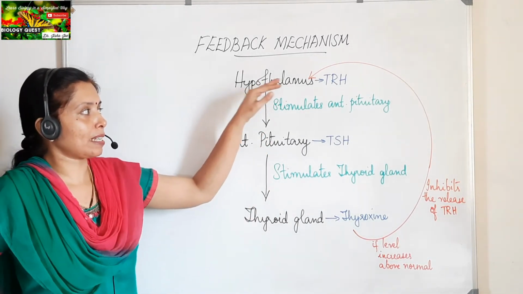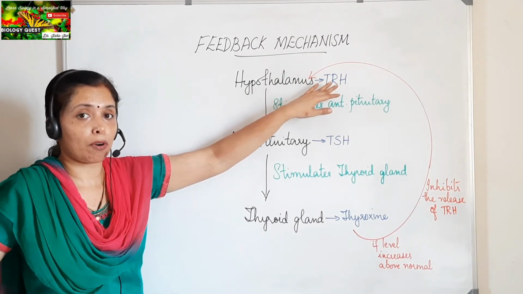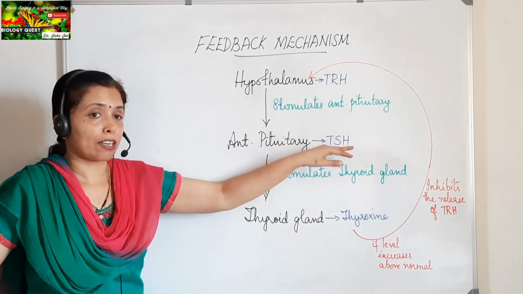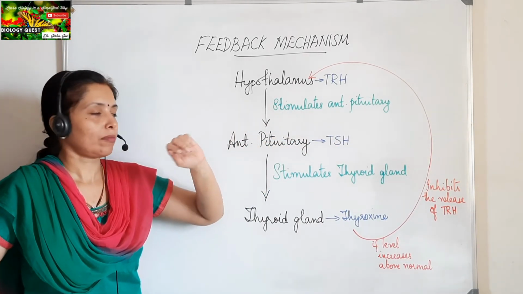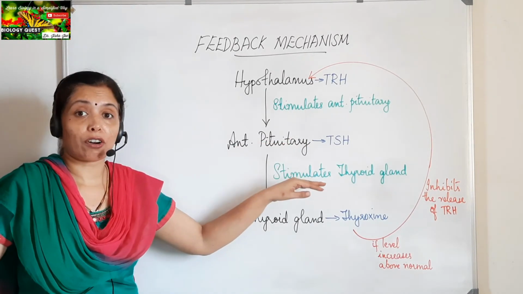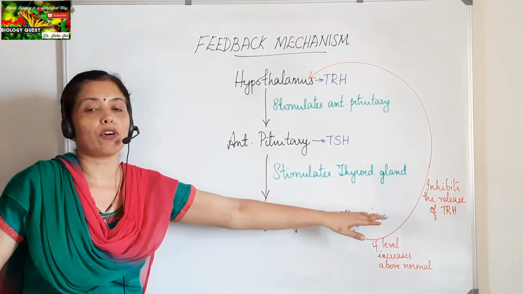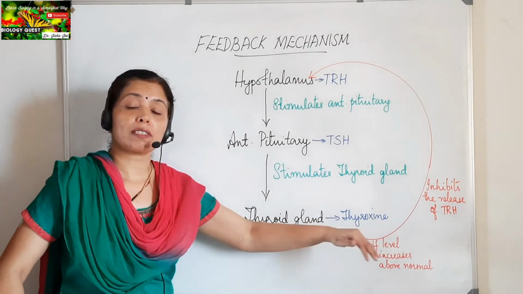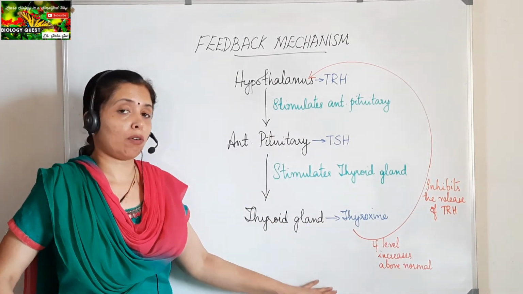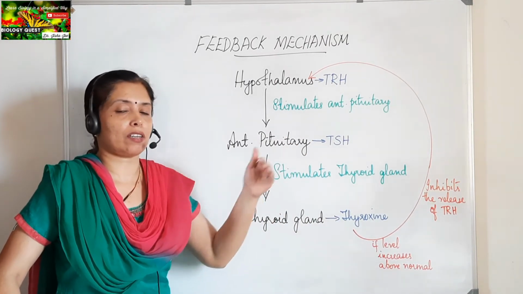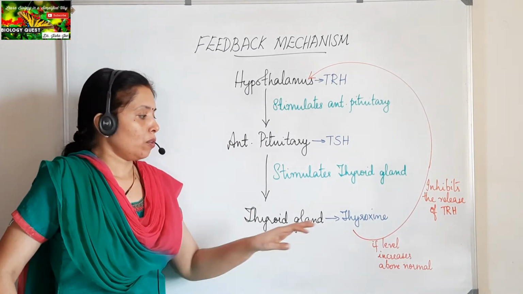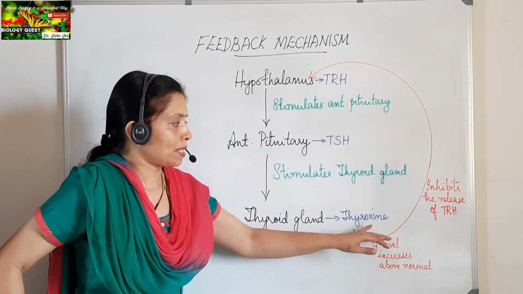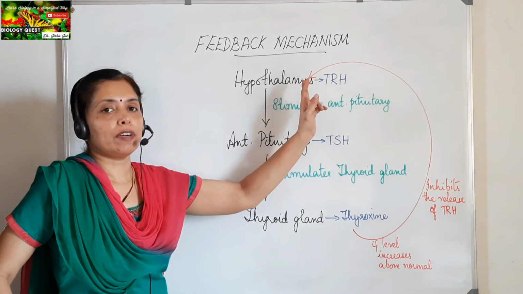Okay, the hypothalamus secretes TRH, thyroid releasing hormone, which stimulates the anterior pituitary to secrete its hormone, thyroid stimulating hormone, which in turn stimulates the thyroid gland to secrete its specific hormone, thyroxine. Now, what happens when the level of thyroxine increases above the normal level, or exceeds the normal level? What is happening? So, if the level increases above the normal level, immediately what happens? It inhibits the release of TRH.